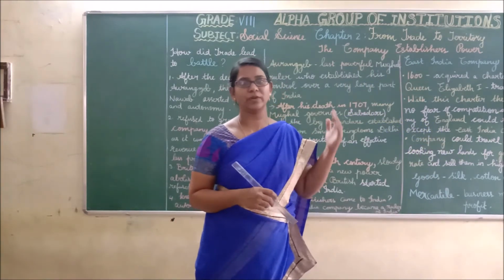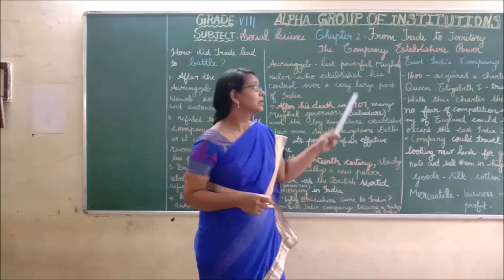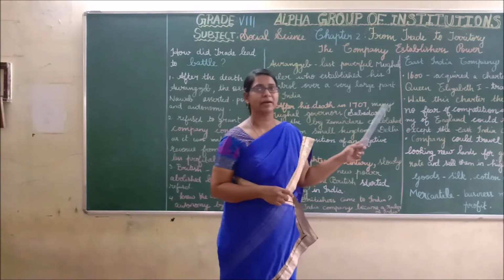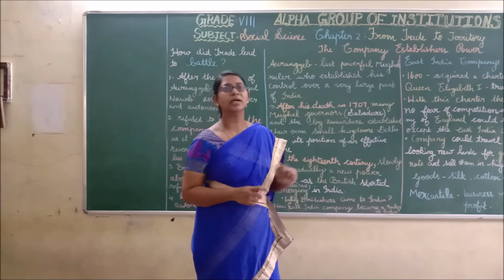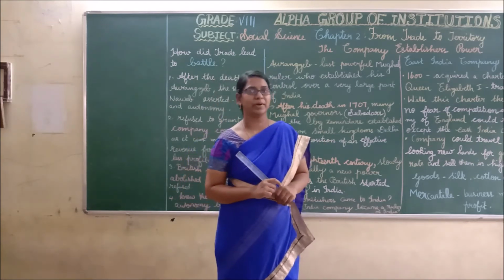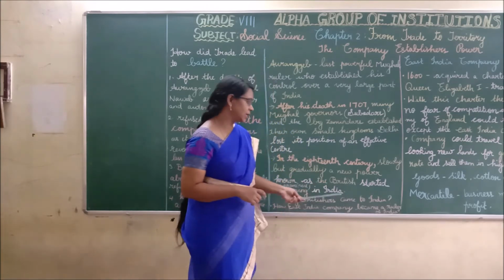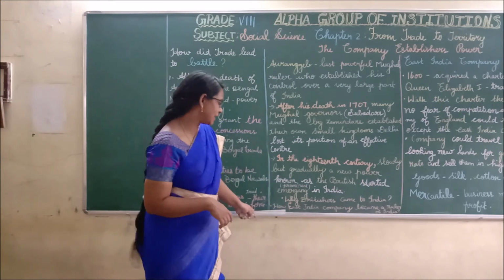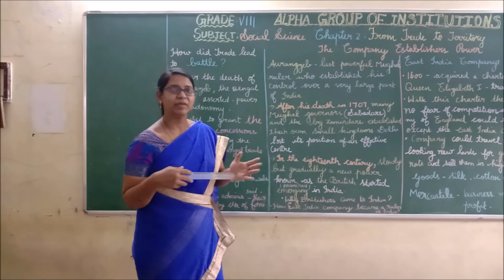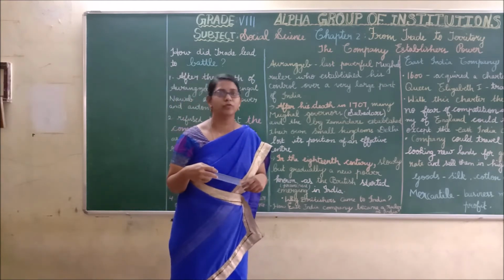Children, now let us recall from the beginning. In today's class, we have learned chapter 2, From Trade to Territory: The Company Establishes Power. In that, we have learned that Aurangzeb was the last most powerful ruler of the Mughal emperors. And after that, the British came, and we have learned how the Britishers came to India and how the East India Company became a ruler of India. We know the answer to the first question, that the Britishers came to India for trading.